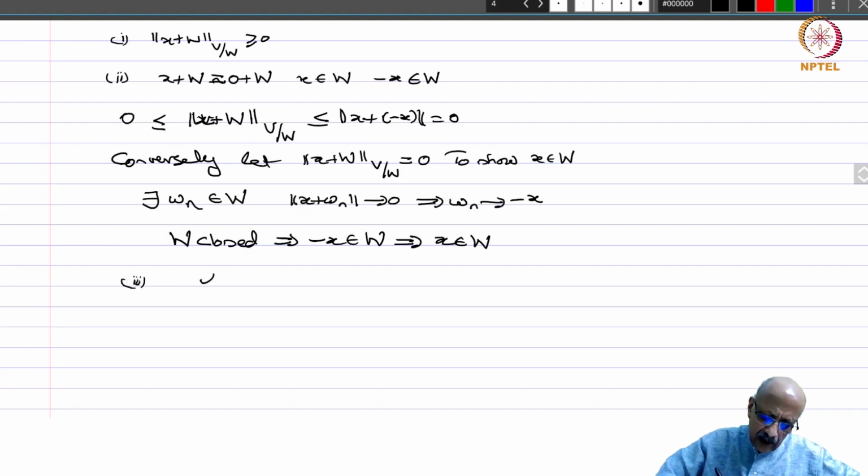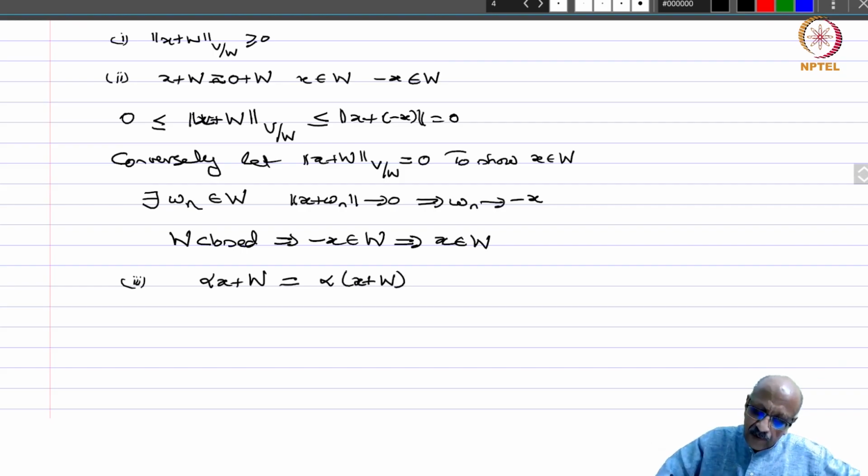So if you take alpha x plus W, if alpha is 0, this is a 0 element, so there's nothing to do. So let us assume alpha is not 0, and therefore this can be written as alpha times x plus W again.